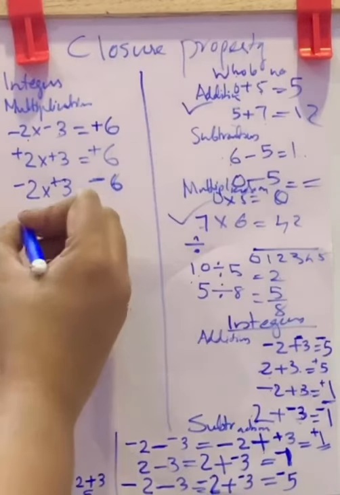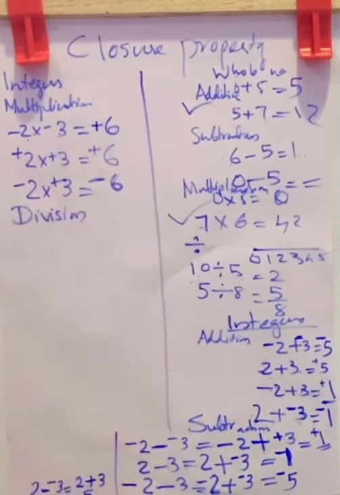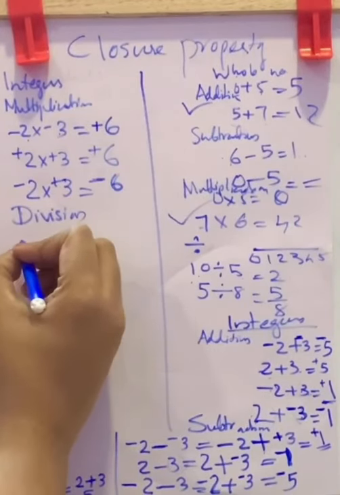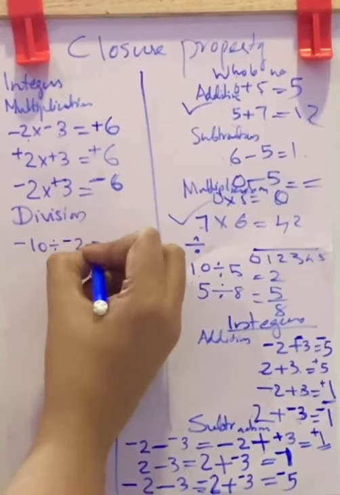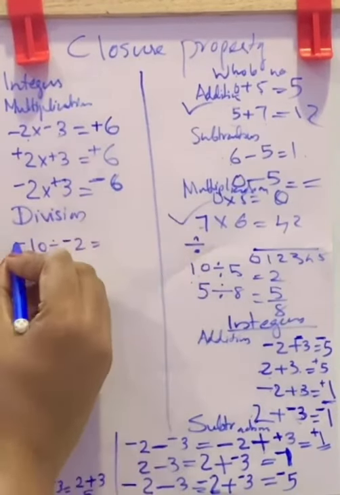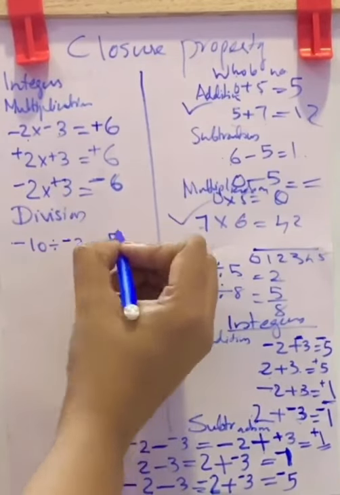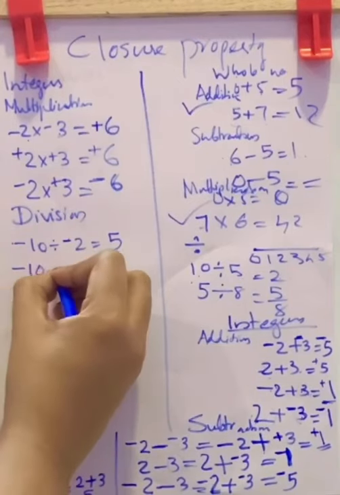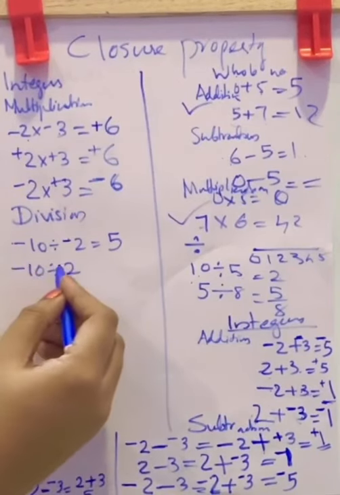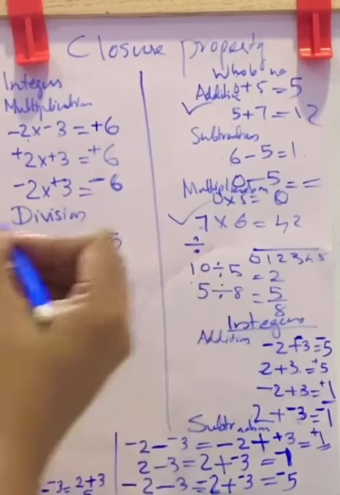But what about division? Division of integers. Let us check. Again, what is -10 divided by -2? The result is, here again negative divided by negative, the result will be positive. Positive 5. Now what about -10 divided by 2? One is negative, one is positive. So the result will be negative. Negative 5.